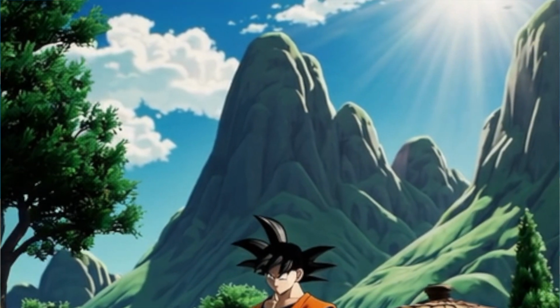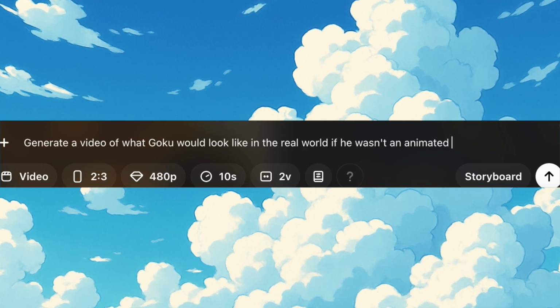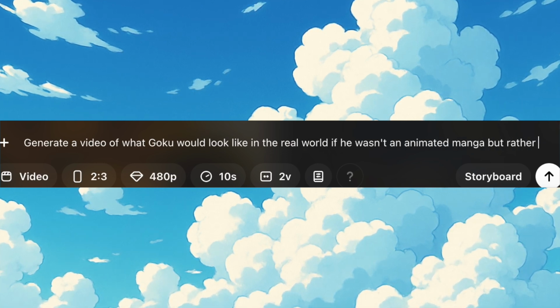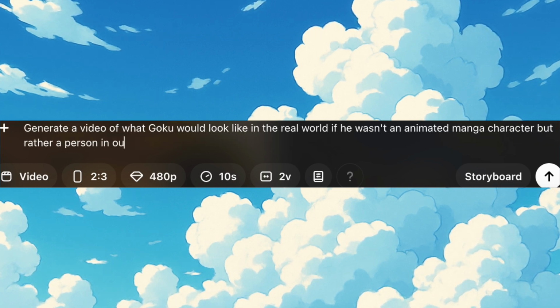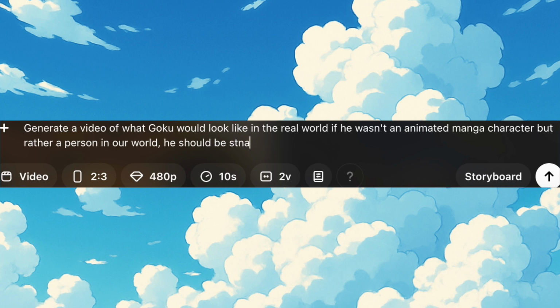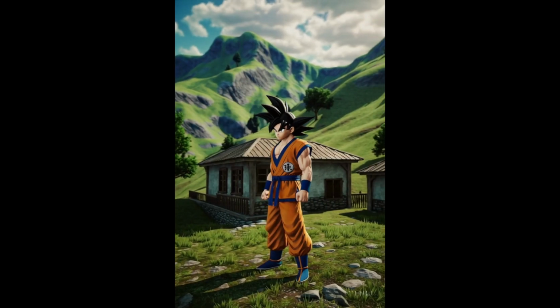Undeterred, I try again, this time with increasing specificity. Generate a video of what Goku would look like in the real world if he wasn't an animated manga character, but rather a person in our world. He should be standing outside his house in Mount Paozu, smiling playfully, not animated. Surely there's no way that the AI could possibly mess that one up. And the AI messed it up.